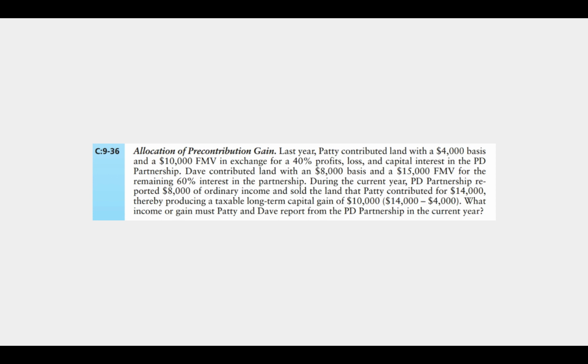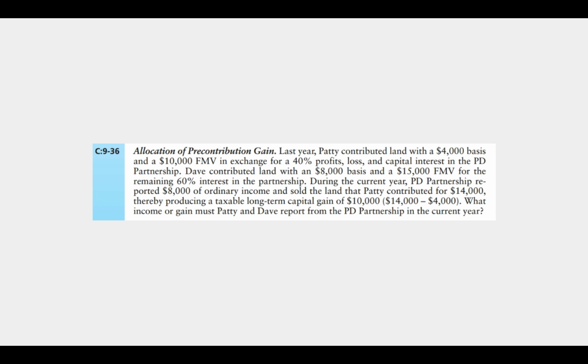All right, so here we have Patty. Last year, she contributed land with a $4,000 basis and a $10,000 fair market value in exchange for a 40% profits, loss, and capital interest in the PD partnership. So already we know when we look at this asset, this land, it has a $6,000 built-in gain, right? She doesn't recognize any gain, but it has a $4,000 basis and a $10,000 fair market value, meaning that the partnership will take a $4,000 basis in that land.